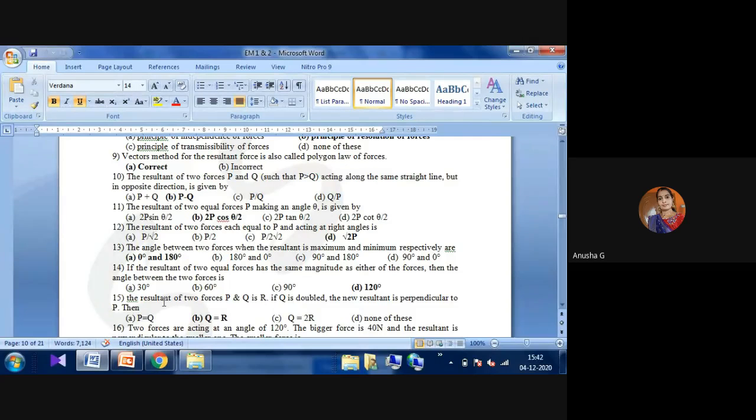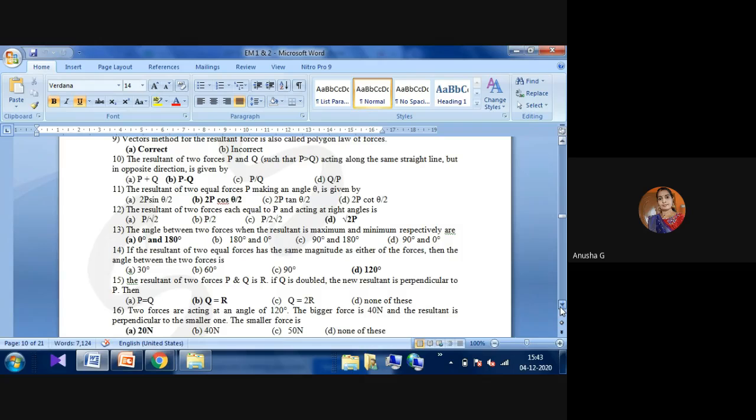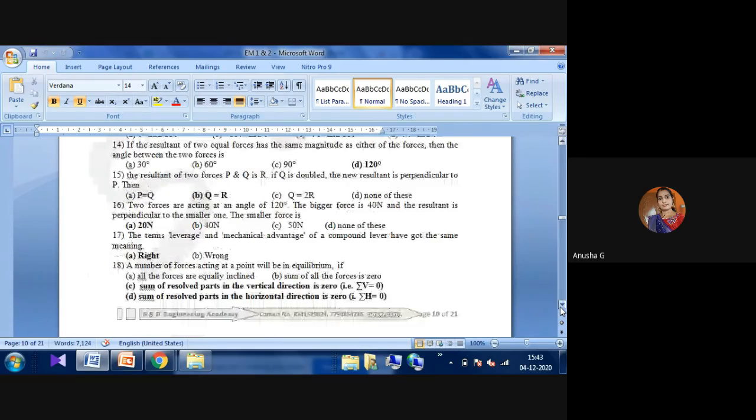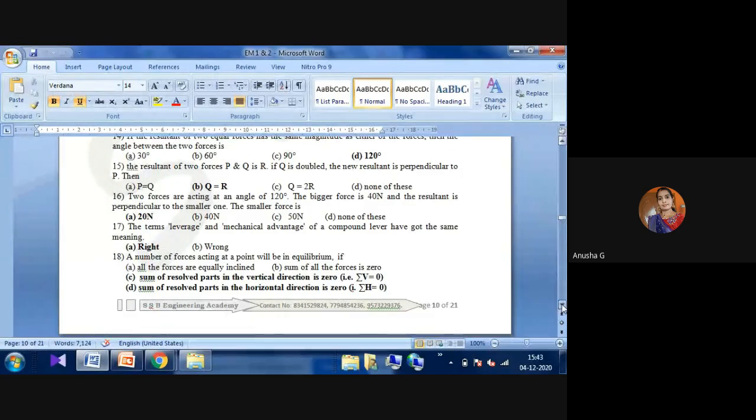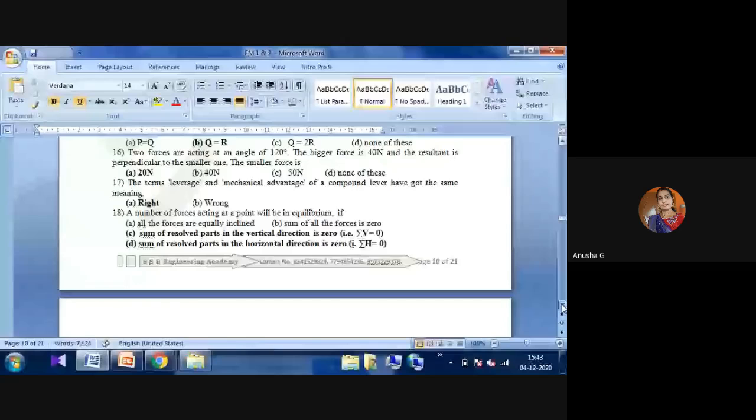Next one is the resultant of two forces P and Q is R. If Q is doubled, then the resultant is perpendicular to P. Then whatever the Q is, in the opposite direction, that must be equal to the resultant. Okay, these are all the problems you have to solve, then only it will be easy for you to know the value. Now we'll solve some more problems here, then we can know easily.